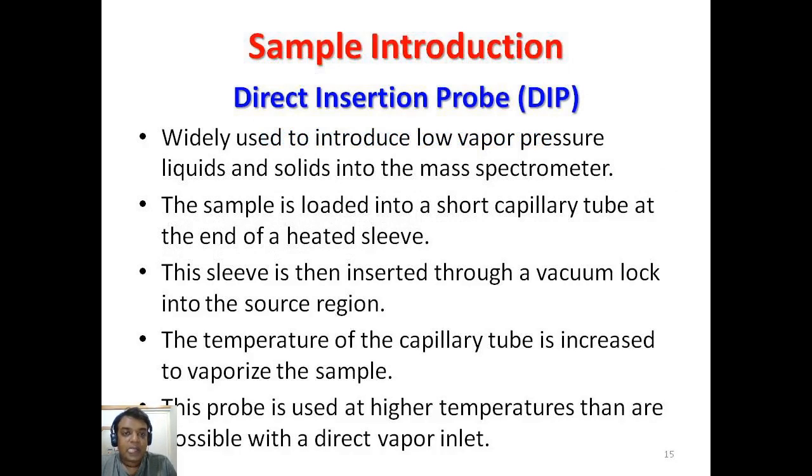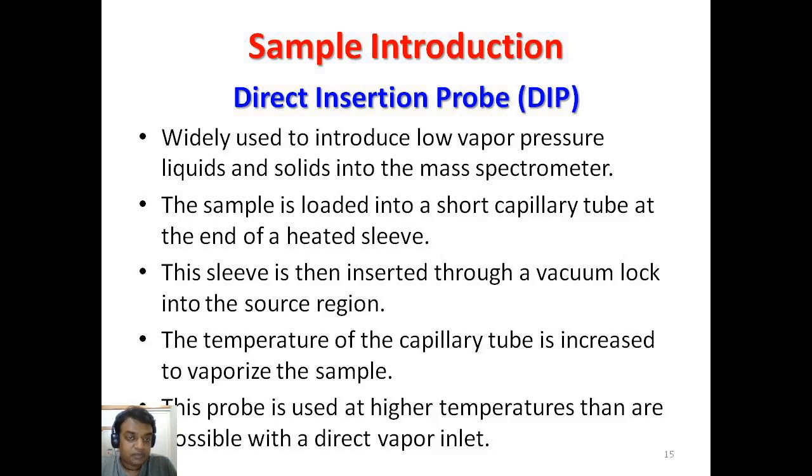Now, the most important process for sample introduction is the direct insertion probe. It is again called DIP. DIP is used for many different kinds of compounds. We already discussed two kinds of compounds: gaseous compounds which have a very low vapor pressure, and liquid compounds which are easily miscible with organic solvents. So DIP is generally and widely used to introduce low vapor pressure liquids and solids into the mass spectrometer. Here solid compounds are nothing but compounds which are easily soluble in organic liquids having